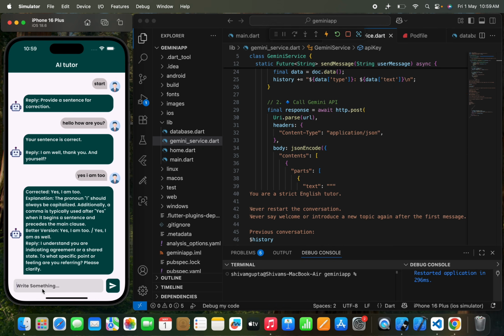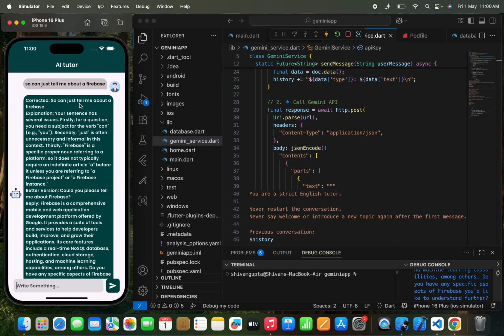So I'm going to just send the message to the AI, and I'll just ask, so can you just tell me about Firebase? So this is what I'm going to send to an AI. Can just tell me about a Firebase. This is the correct, this is the explanation. Your sentence has several issues. First, for a question, you need a subject of verb, can. Example, use. Secondly, just is often unnecessary and informal. Thirdly, Firebase is a specific proper noun referring to a platform, so it does not typically require an indefinite article, a. So the better version: could you please tell me about Firebase?